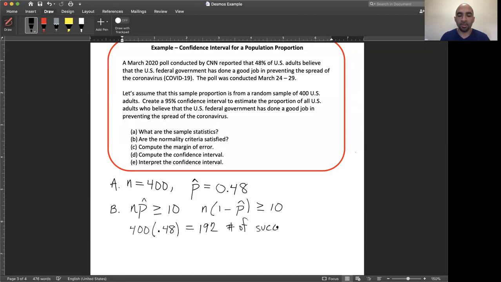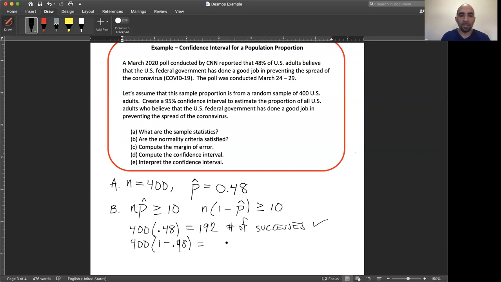So this is satisfying the criteria. The next check will be n times 1 minus p hat. So this will be 400 times 1 minus 0.48. And again, there's 400 people in the sample, so we can use that to our advantage to determine what this result should be.